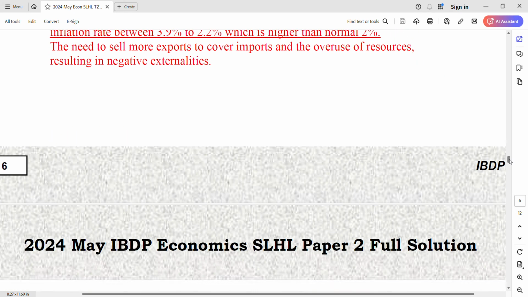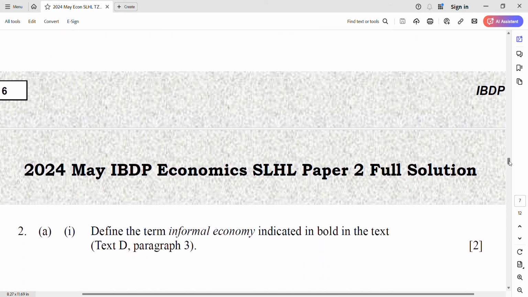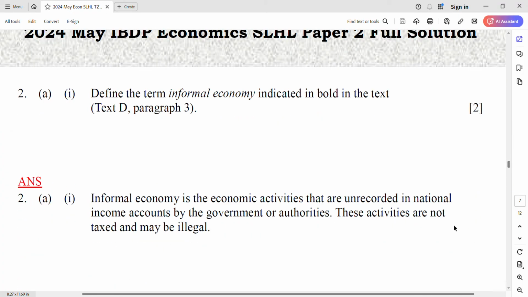Of course. Okay, let's go. For question 2, define the term informal economy indicated in the text. Okay, remember, why is it informal? No money? No, low record. So the answer is: the informal economy is economic activity that is unrecorded in national income accounts by the government, so no need to pay tax, okay, and sometimes it's illegal, yeah, right? So remember, informal is unrecorded.